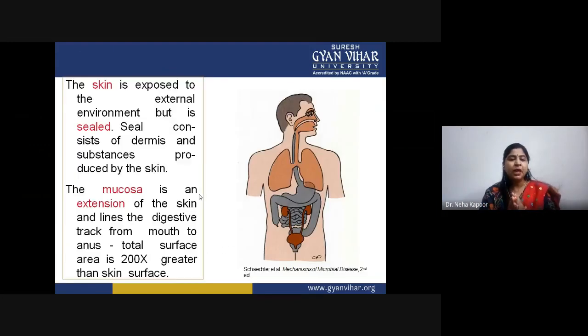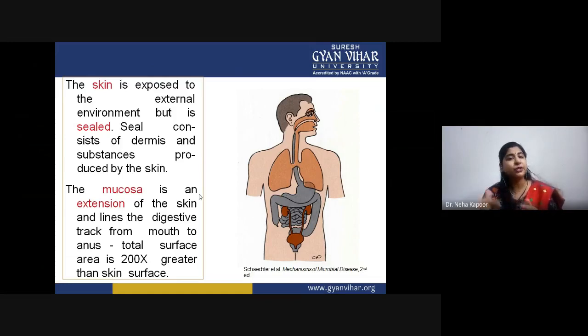Now, if we talk about how a human body can be invaded and how we get protected, the main anatomical barrier providing immunity to any kind of infection or injury is our skin, right? The skin is exposed to the external environment. The major exposed organ is the skin, but it is completely sealed. It is comprised of three layers, including the dermis and epidermis, and they contain many substances being produced by the skin.